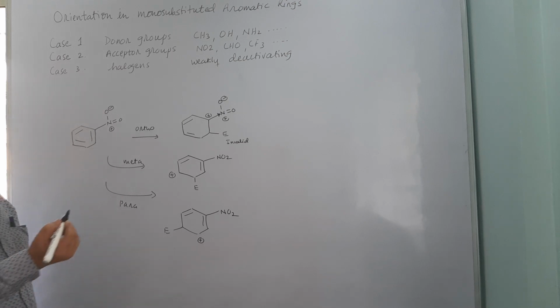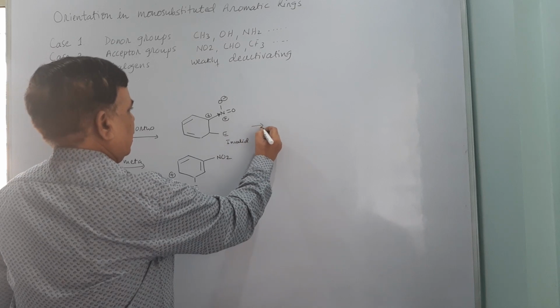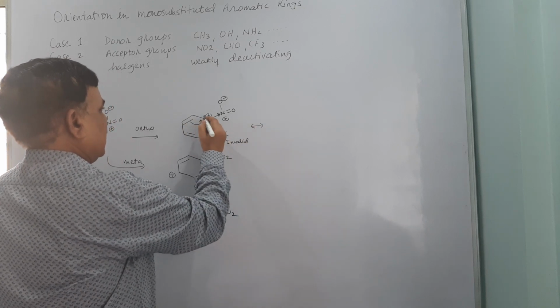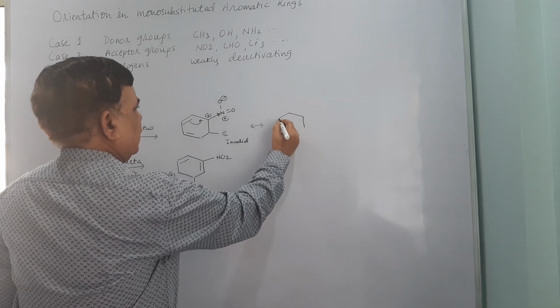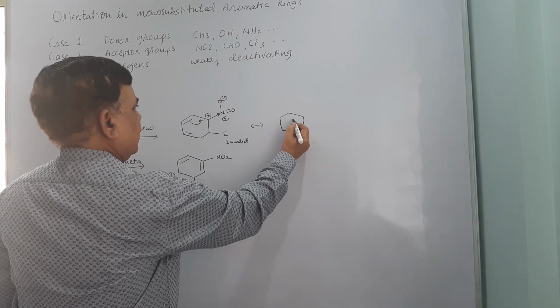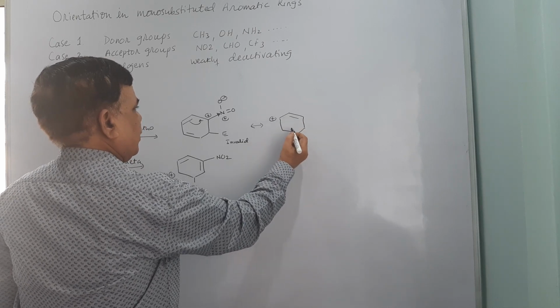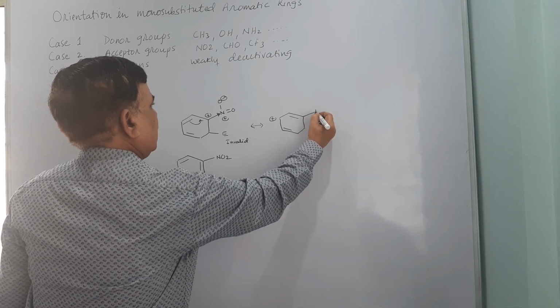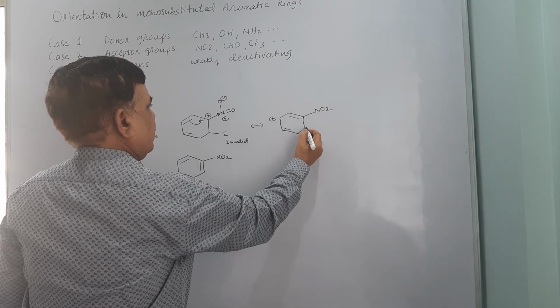So this is going to be invalid structure, but the other two structures are valid, wherein you can see the delocalization of pi cloud by the virtue of resonance effect.